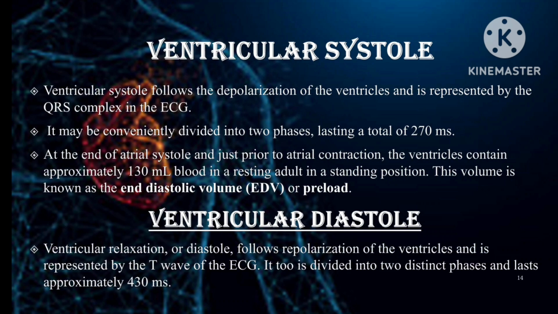Then ventricular diastole. Ventricular relaxation, or diastole, follows repolarization of the ventricle and is represented by the T wave of the ECG. It is divided into two distinct phases and lasts approximately 430 milliseconds.